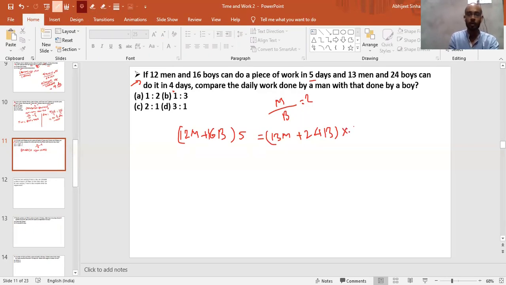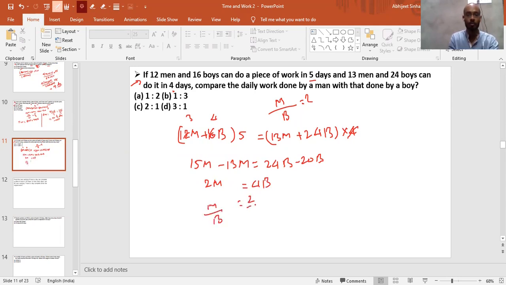As we know, this is 4, and we can cancel out 4. By here, this is 4 times, and by here, this is 3 times. Now 5 into 3 is 15 times of m minus 13m, that is equals to 24 times of b minus 20b. So this is 2m is equals to 4b, or we can say m by b is nothing but 2 by 1. And we are getting option C. Very good, guys. Chalo, moving to the next questions.